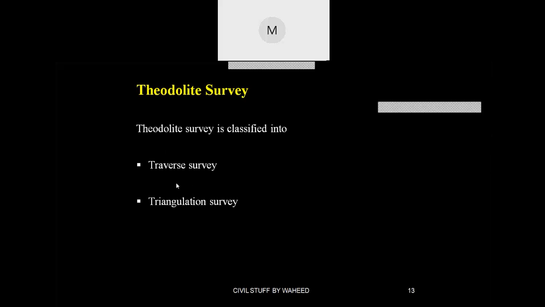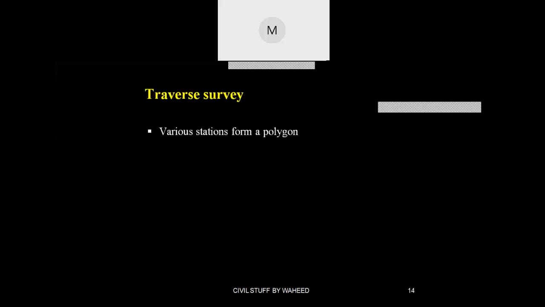What is this traverse survey? Various stations form a polygon. Here, open traverse will be there, closed traverse will be there. Now what are open traverse and closed traverse? Suppose I start the survey here and I go like this.